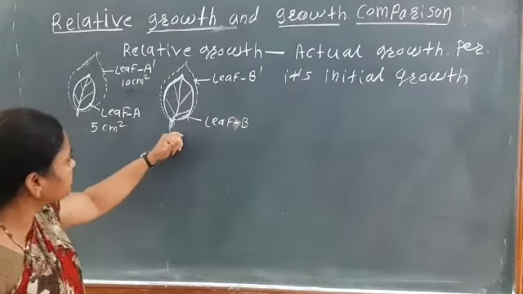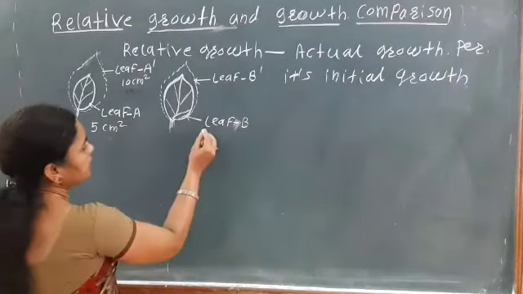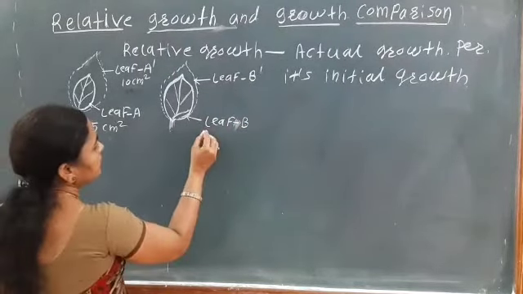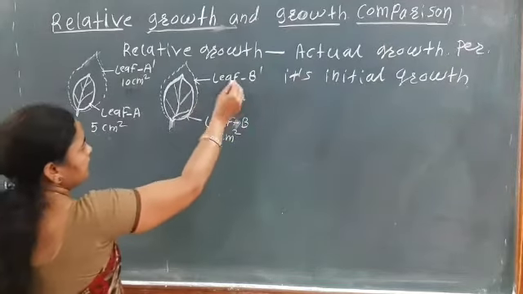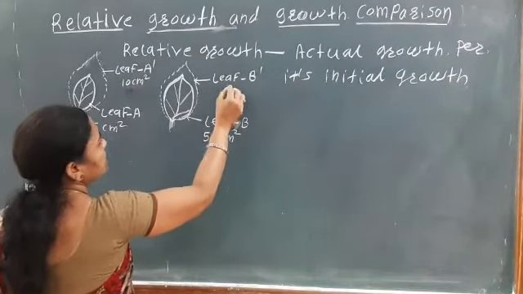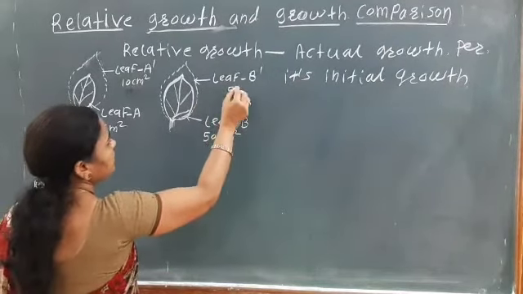In leaf B, the initial size is 50 centimeter square, and the final size, B1, is 55 centimeter square.